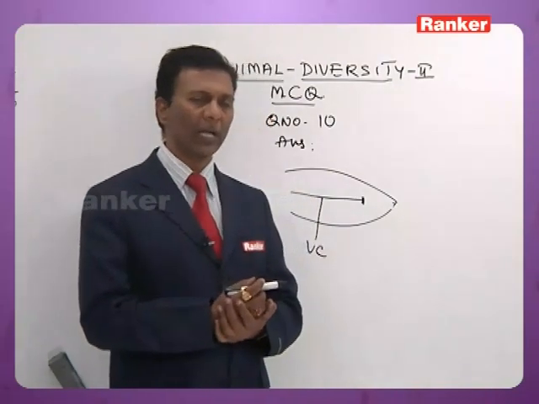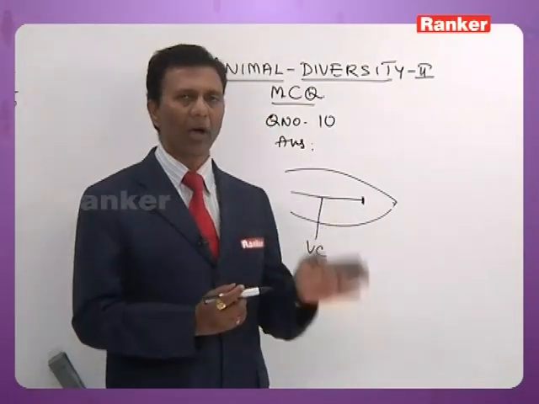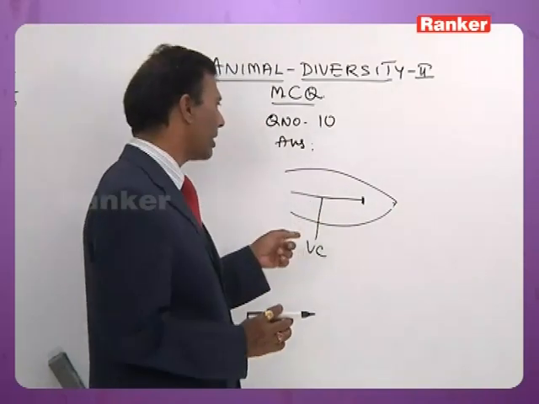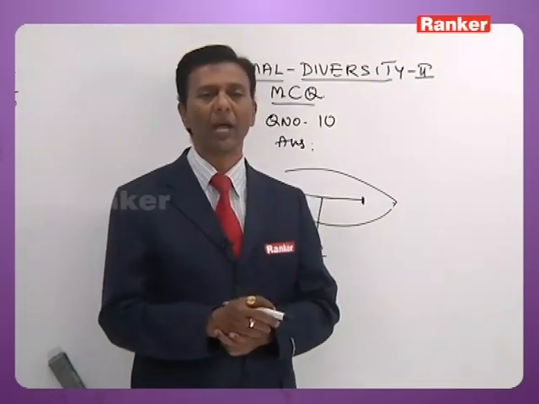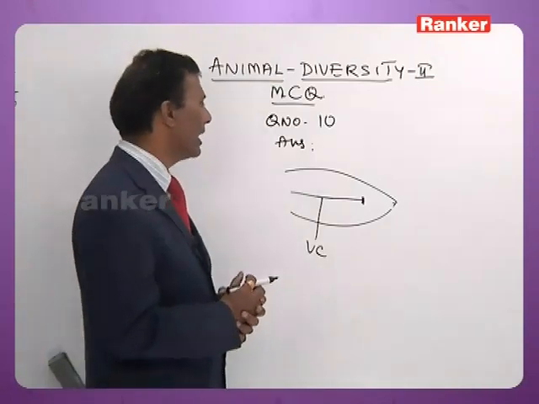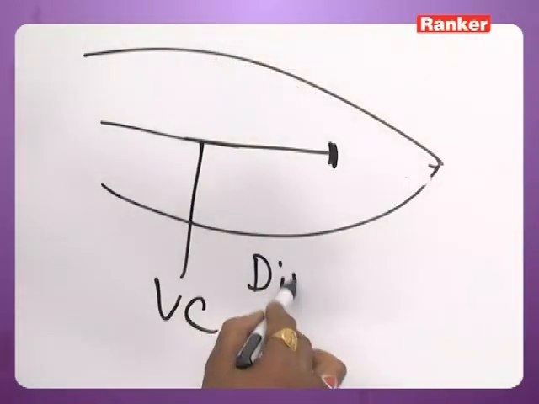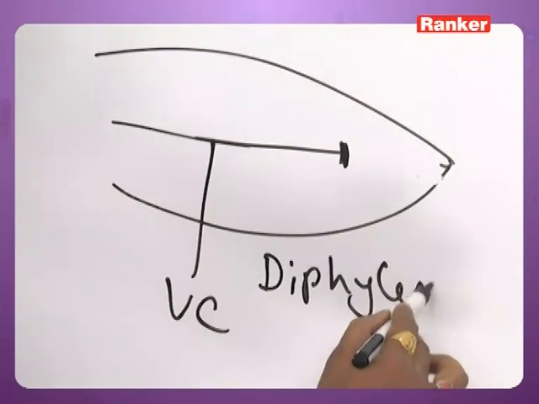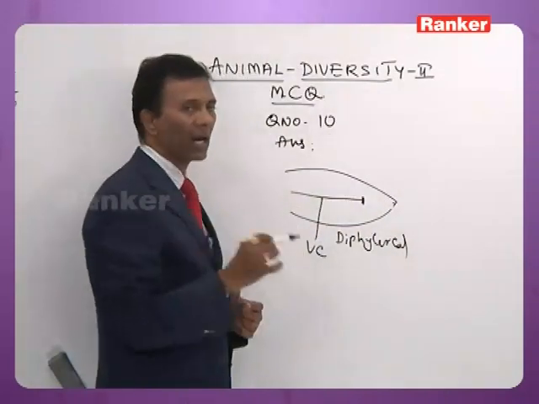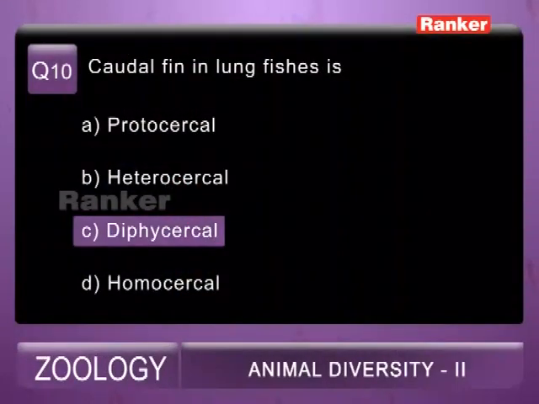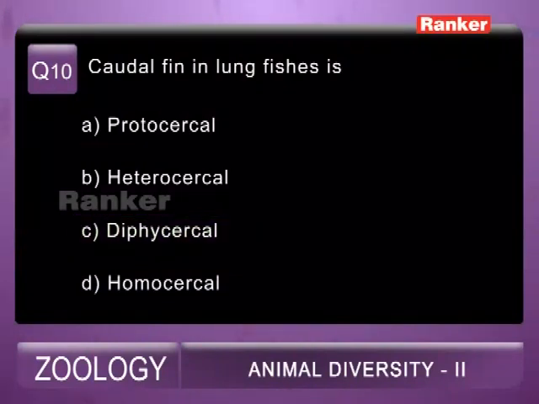So the criterion for calling it diphycercal is that the vertebral column extends up to only the base of the caudal fin. All lungfish are characterized by the presence of a diphycercal caudal fin. So the 10th question correct answer is C. Caudal fin in lungfish is diphycercal.